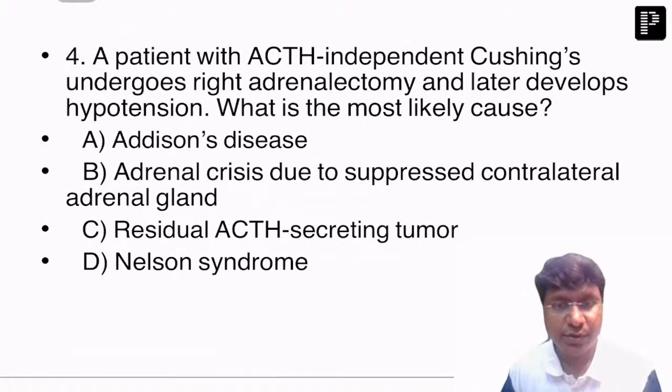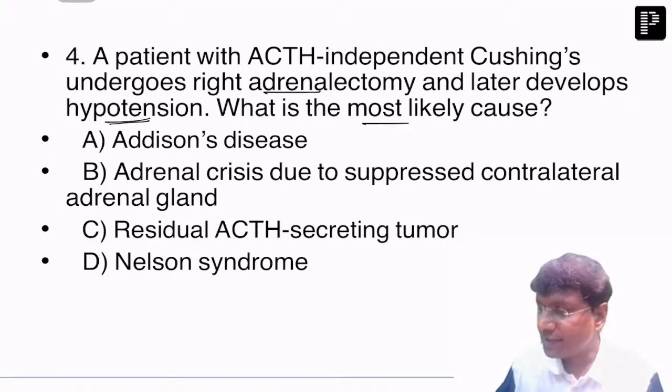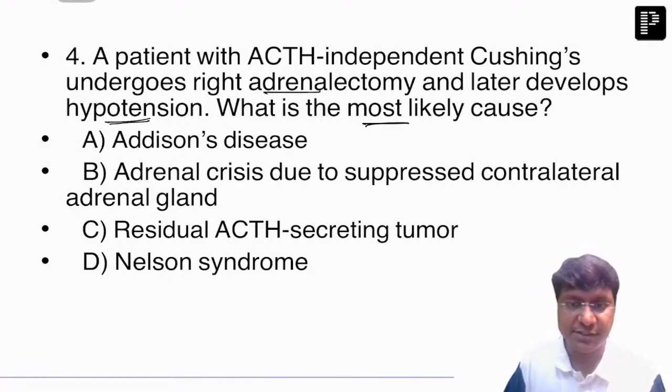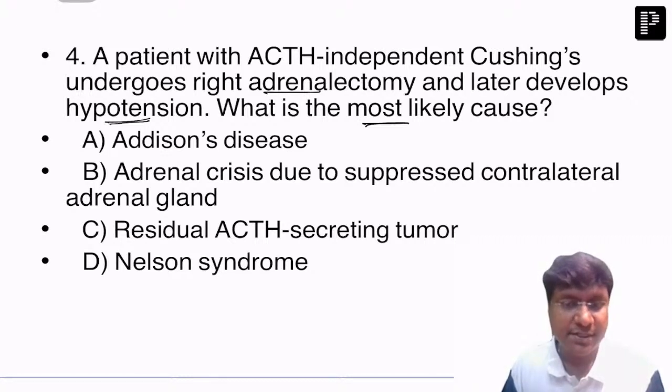Okay, so a patient with ACTH independent Cushing's undergoes right adrenalectomy and later develops hypotension. What is the most likely cause in this patient? Addison's, adrenal crisis due to suppressed contralateral adrenal gland, then the residual ACTH secreting tumor, Nelson syndrome.